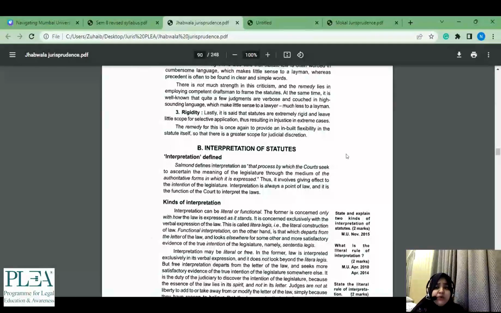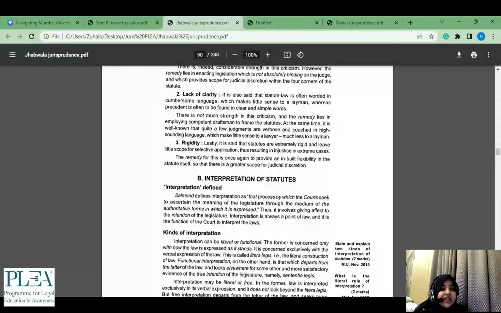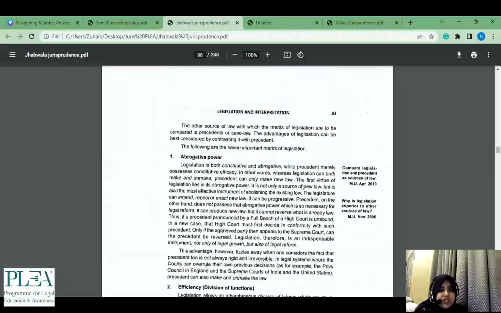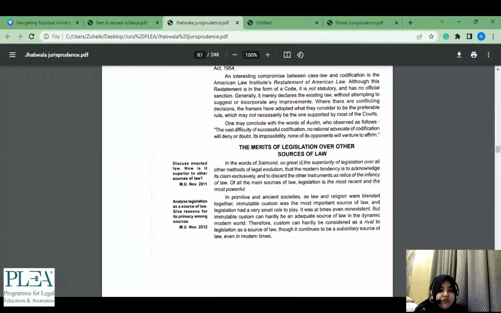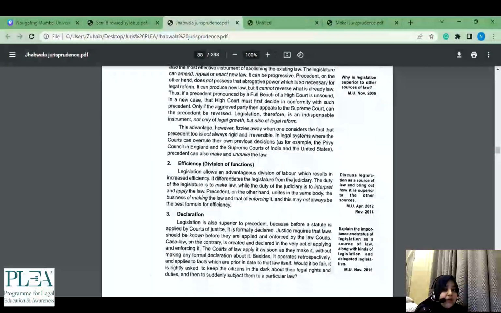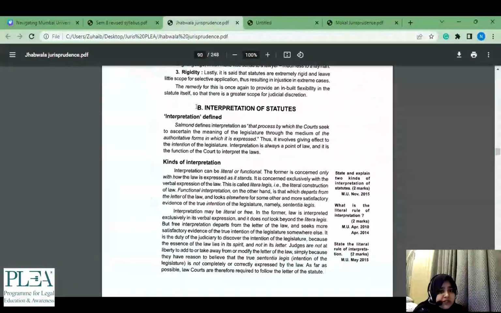So as I said, we won't directly jump to the question. We would see कि भाई ये किसके अंदर आया. ठीक है, इतना तो मैंने देख लिया interpretation of statutes के अंदर. Let's just go and see कि main topic क्या था इसका. Merits of legislation. So यहाँ पे आ जाएगा topic legislation and interpretation. Now this is the broad topic which you will browse through when you are coming to understand this concept. So let us start with this only.